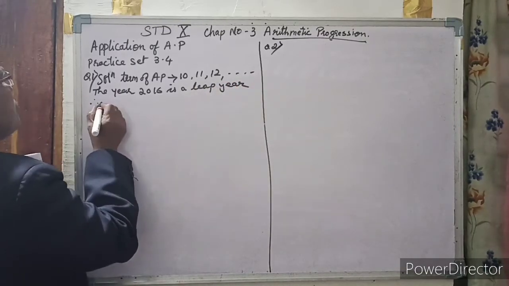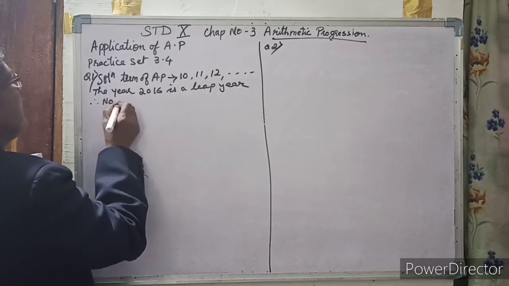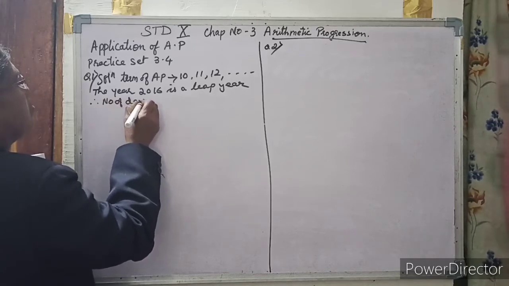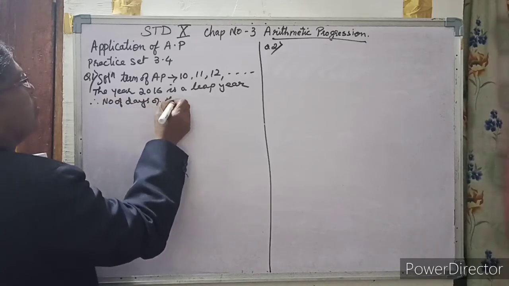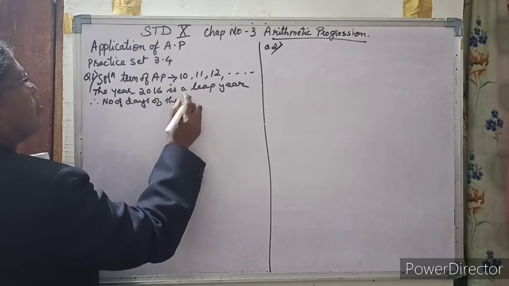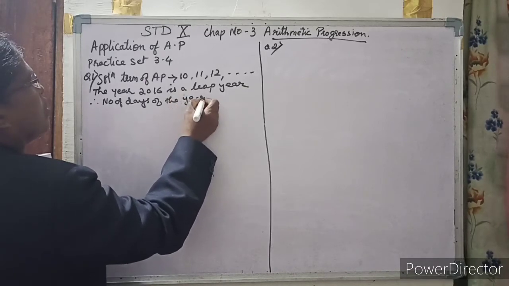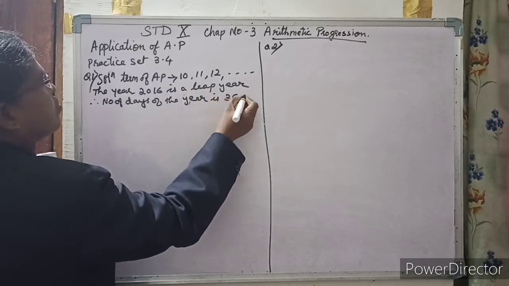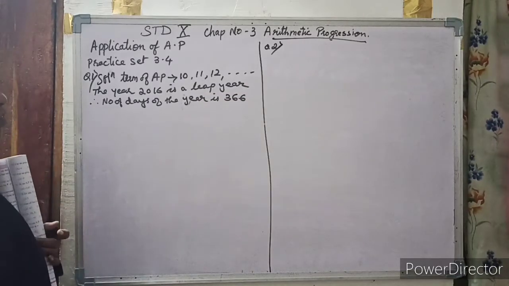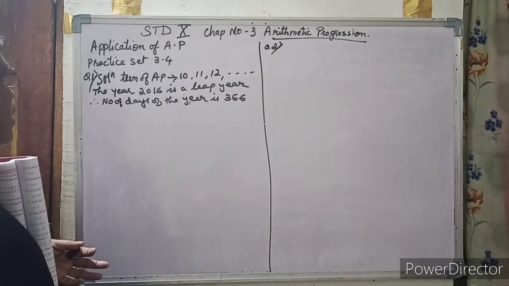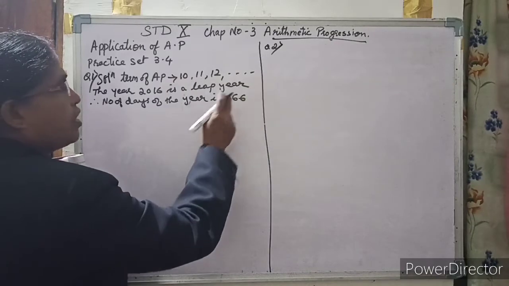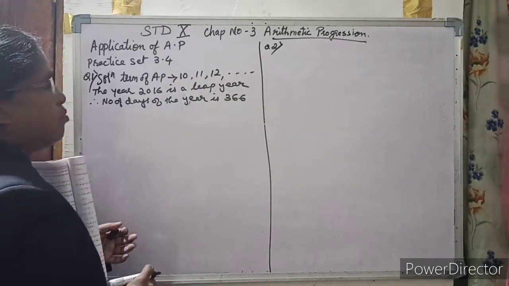Therefore, the number of days of the year is 366. That means there are 366 terms.